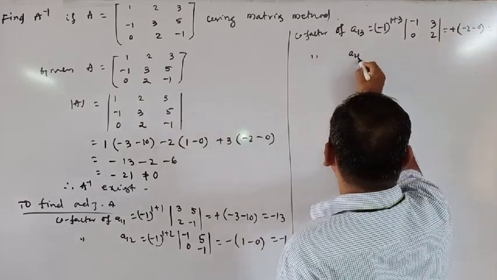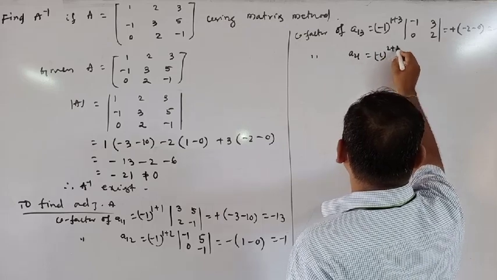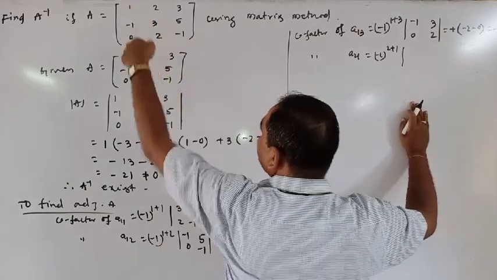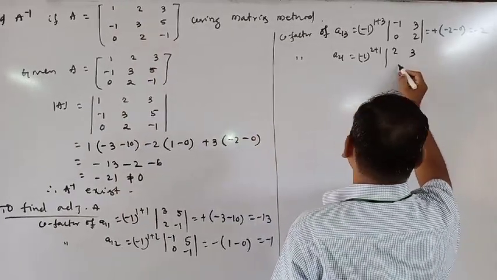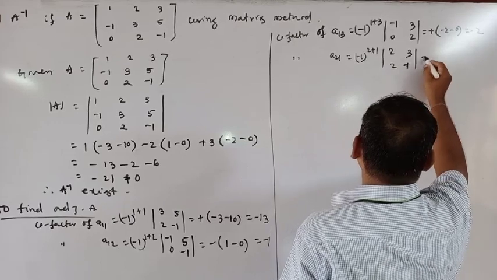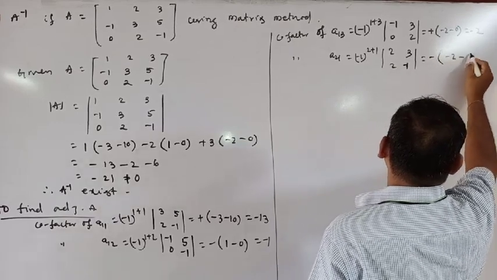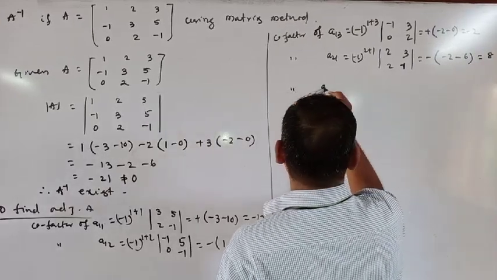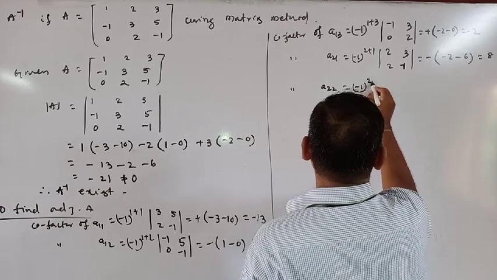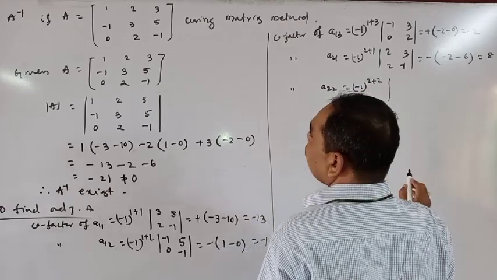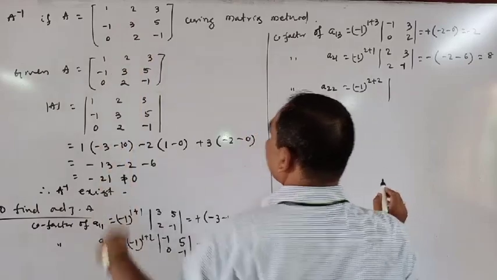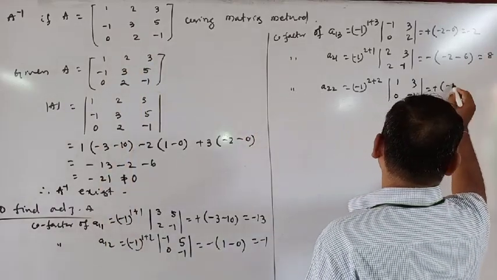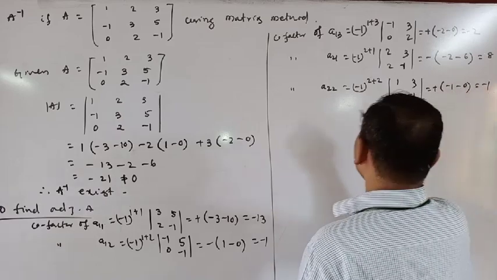Cofactor of A21 is -1 to the power 2 plus 1, determinant of deleting the element of second row and first column. Then find the determinant of rest part, is equal to minus of -2 -6, so plus 8. Cofactor of A22 is -1 to the power 2 plus 2, deleting the element of second row and second column, 1 3 0 -1, so plus of -1 -0, -1.